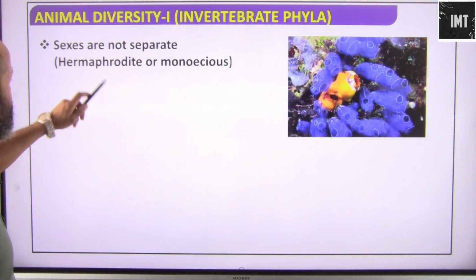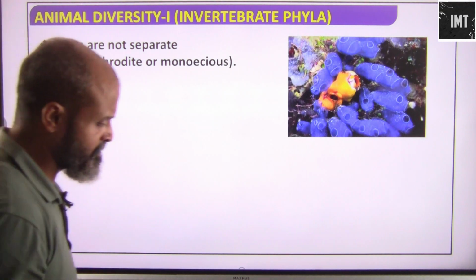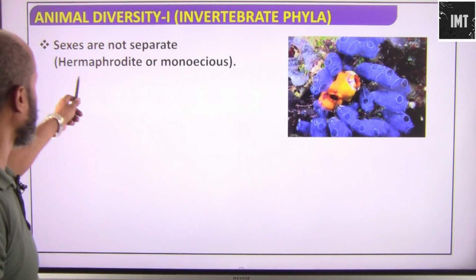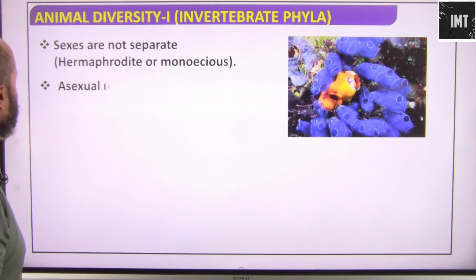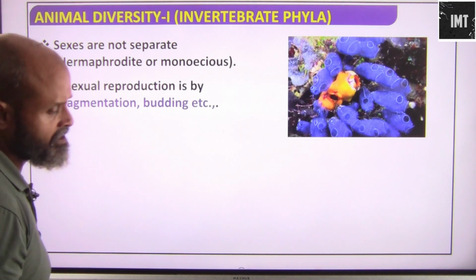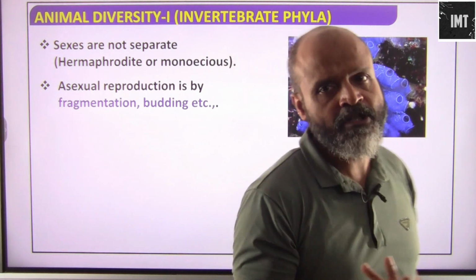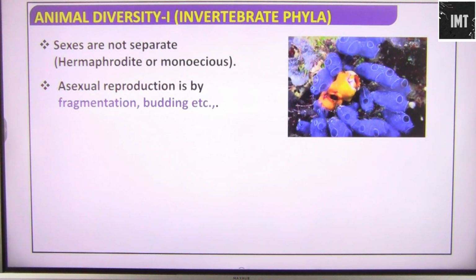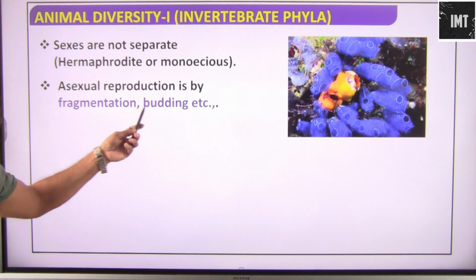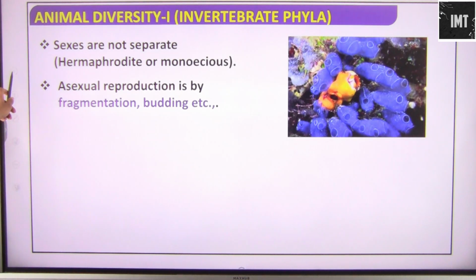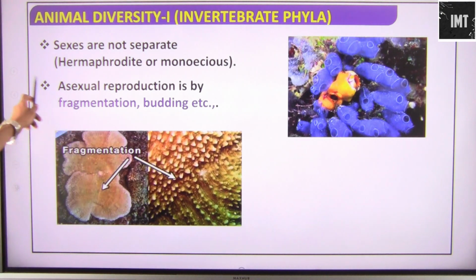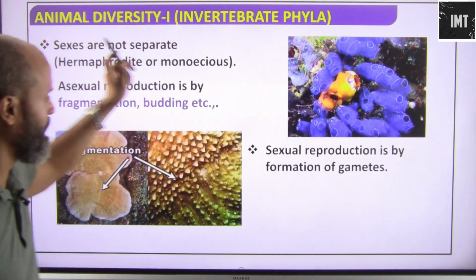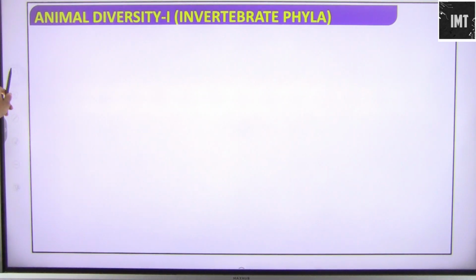Sexes are not separate. They are hermaphrodite or monoecious, so the male and female parts are not separate. Asexual reproduction happens. They are lower forms of organisms, and here asexual reproduction happens either by fragmentation, budding, etc. Sexual reproduction is by formation of gametes.